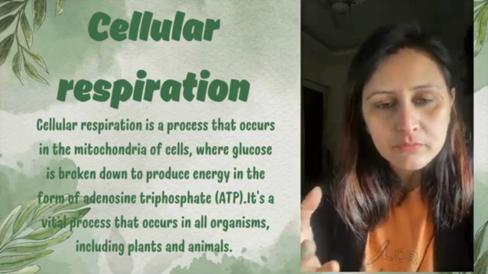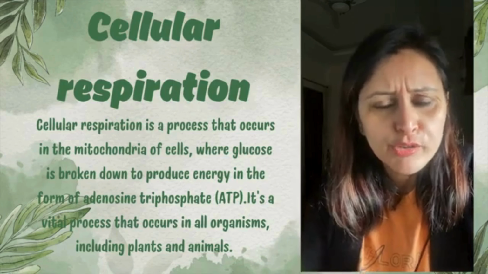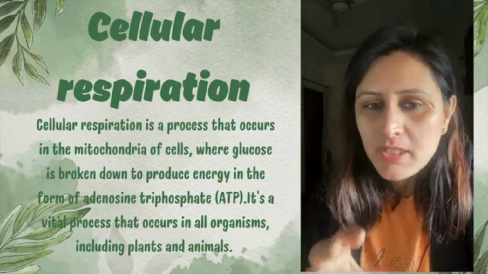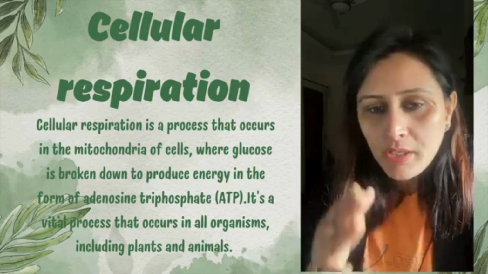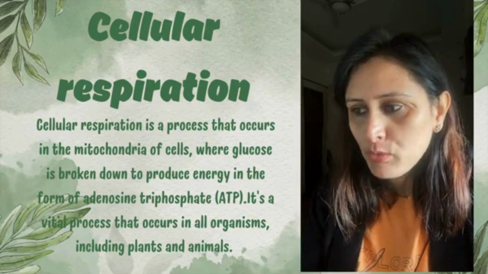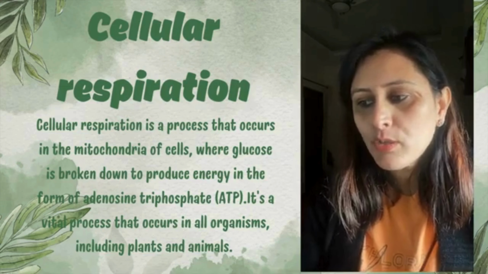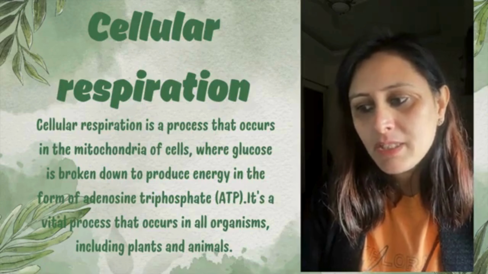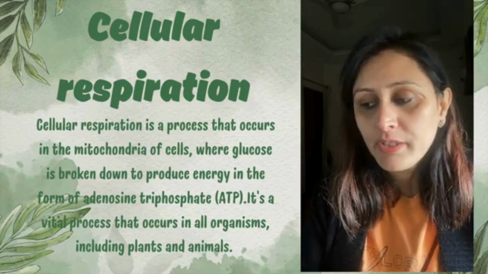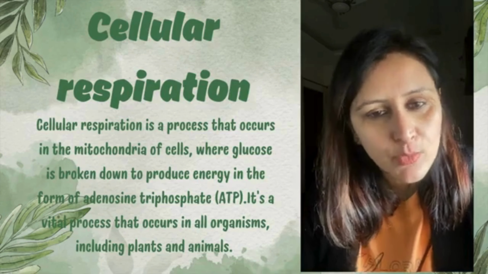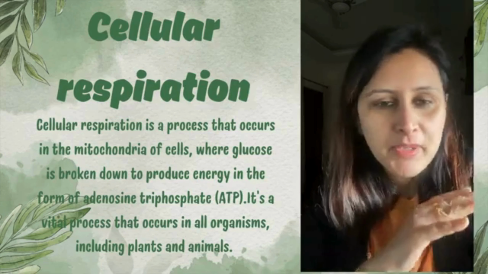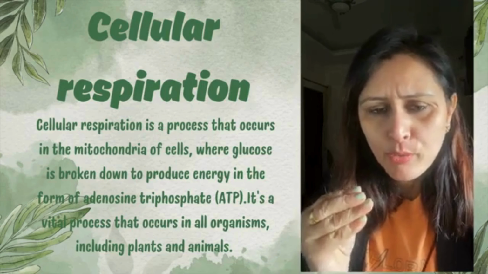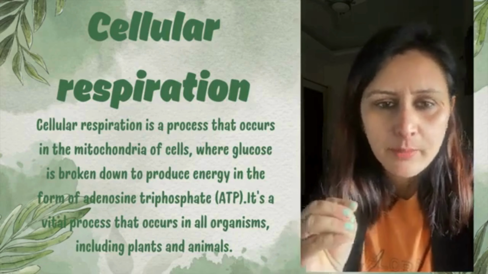Glucose is broken down further, and hence the ATPs are released. तो इसकी site क्या है? It happens in the mitochondria, right? It happens in various cycles. We'll just talk about them. Where the glucose is broken down to produce energy in the form of adenosine triphosphate. It is a vital process that occurs in all living organisms, including plants as well as animals, right? So this happens in all living organisms. Cellular respiration है. Microorganisms भी अगर आप ले लें, उनके अंदर भी होता है, right?